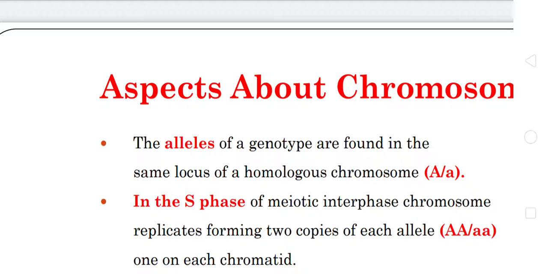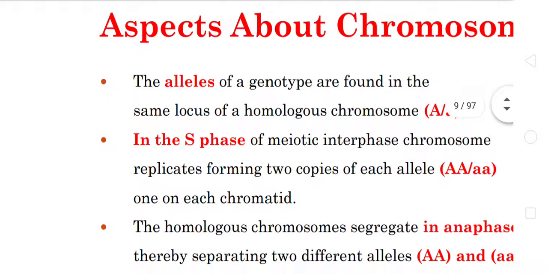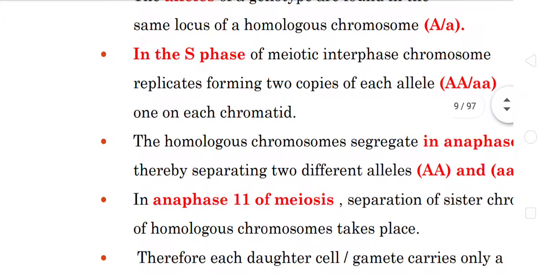For example, one allele is called capital A and another allele is called small a. During the meiotic phase, especially the preparatory phase called interphase, the doubling of the chromosome occurs in the synthesis phase, in which capital A is doubled into capital A and capital A, and small a is doubled into small a and small a. In the synthesis phase of meiosis, replication of the gene occurs in both chromatids.